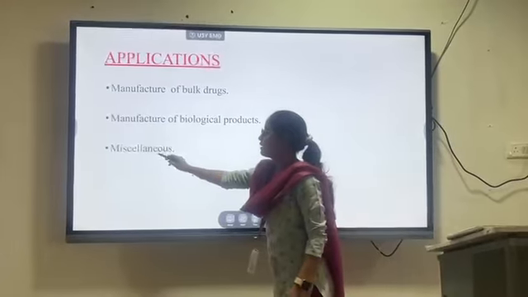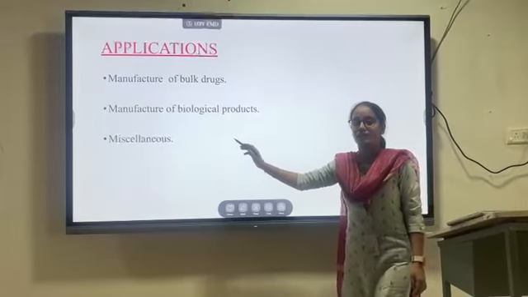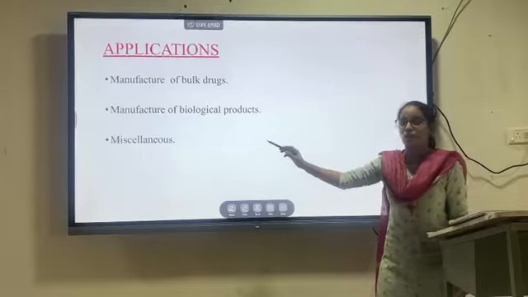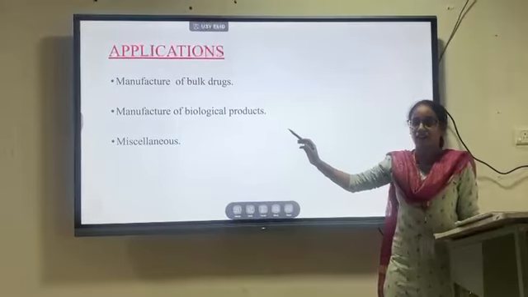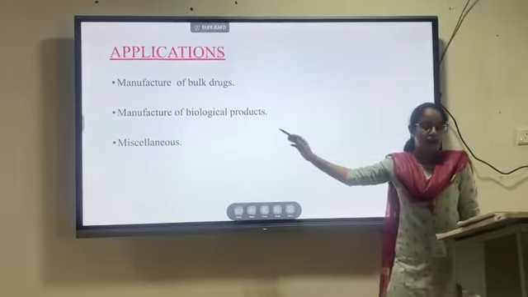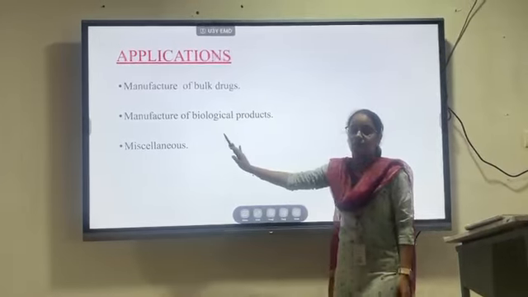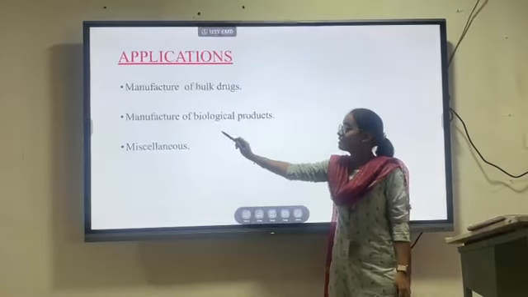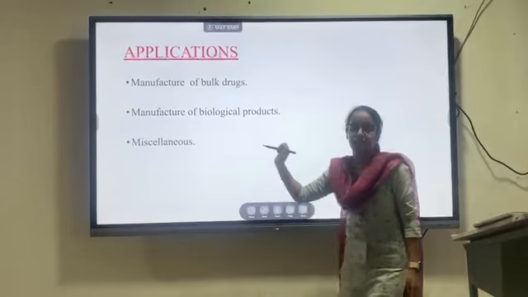Next, miscellaneous. Evaporation is a major process involved in the evaporation of water, where the water gets demineralized and is used for normal human consumption and also for special purposes. So these are some of the applications of evaporation: manufacturing of bulk drugs, manufacturing of biological products, and also miscellaneous.